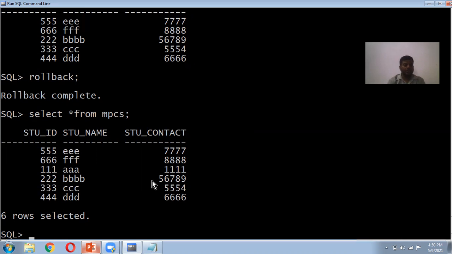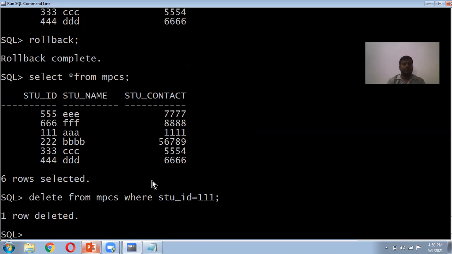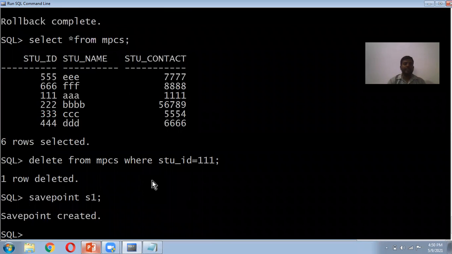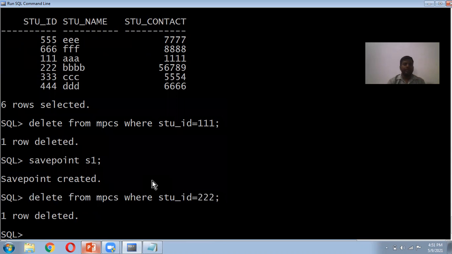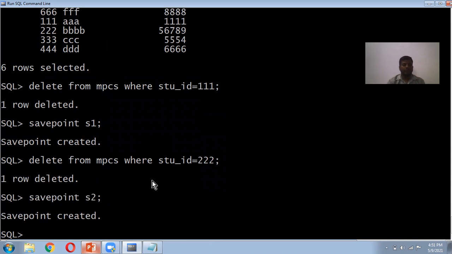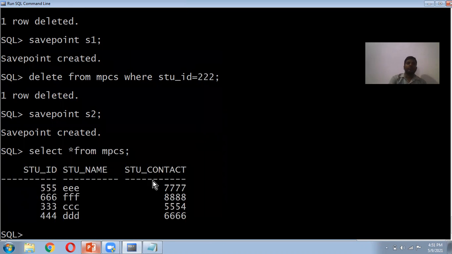For example, I want to delete this row and one more row. After deleting this row, I make this a savepoint, S1. Savepoint is created. Now we do one more thing, deleting some other row, and we make this savepoint S2. Now select star from this table. We'll see only 4 rows because we have deleted 2.